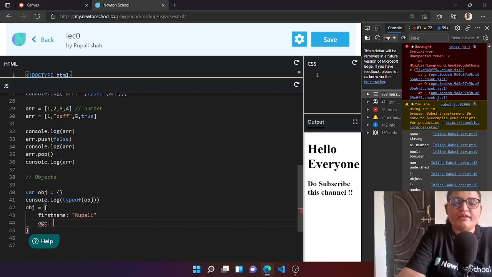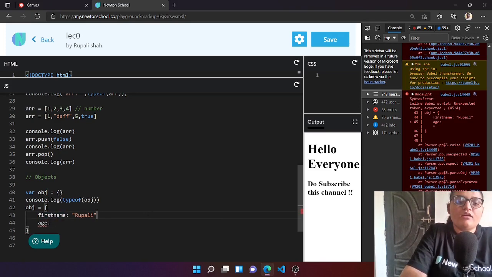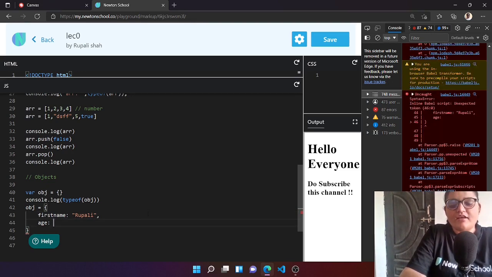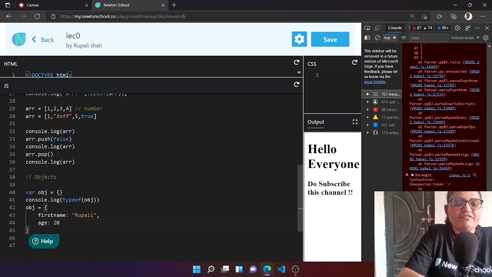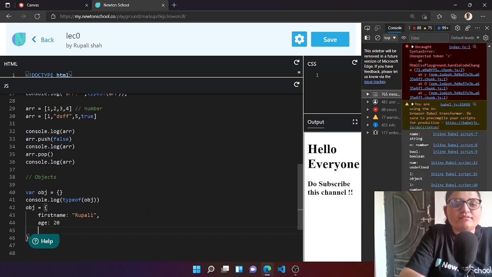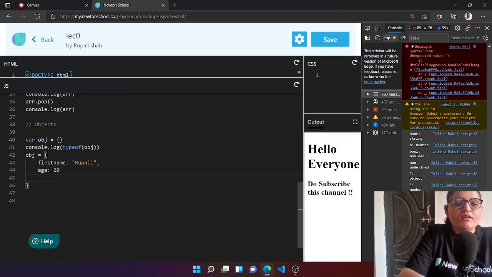So this could be a number type, and in objects after one key value you need to have a comma. So don't forget that, because I actually forget it many times, but it's okay, not an issue. Now let's have an age 20, and let's just keep it simple.